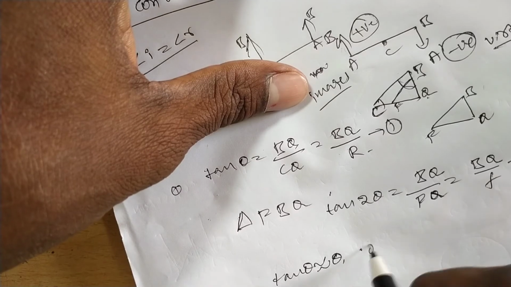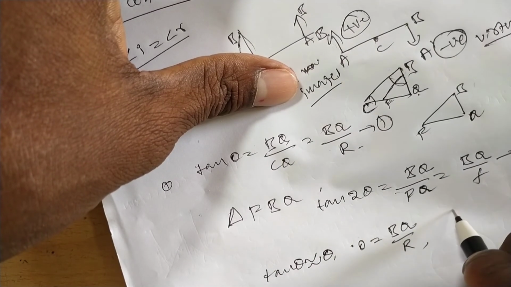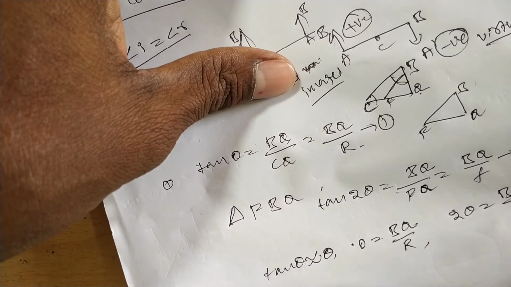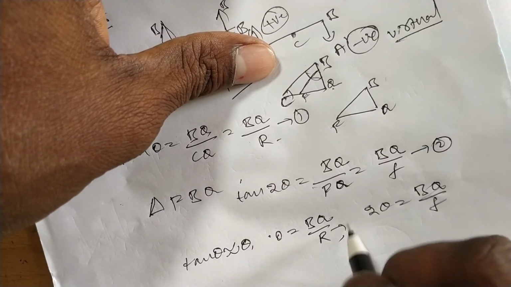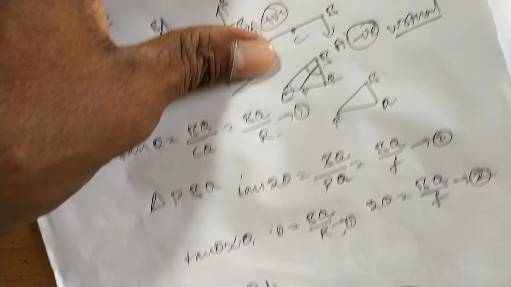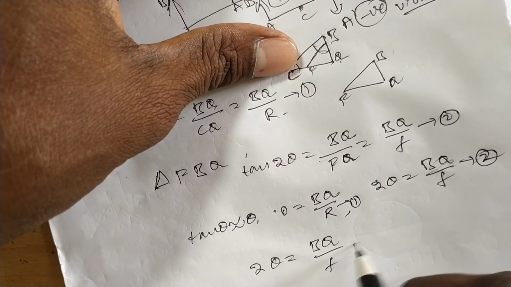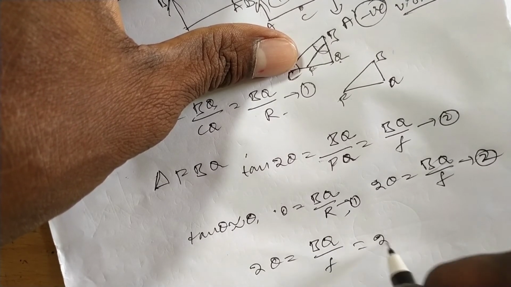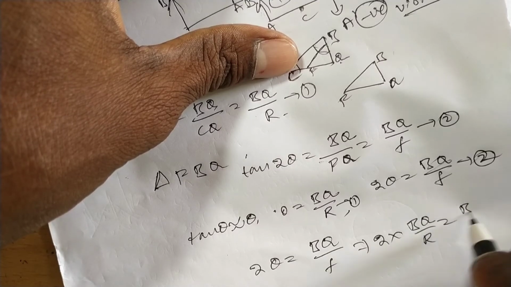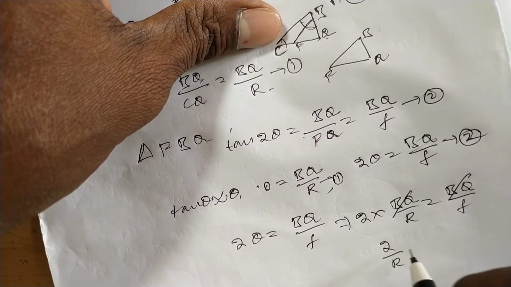From equation 1, theta is equal to BQ by R. From equation 2, tan 2 theta is equal to 2 theta, which equals BQ by F. Substituting the theta value in equation 2, 2 into BQ by R is equal to BQ by F. BQ cancels, so R is equal to 2F.